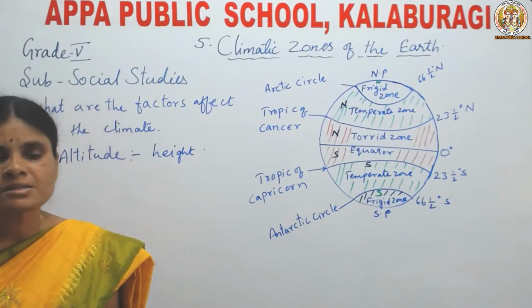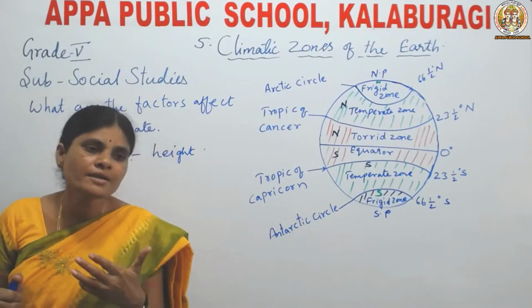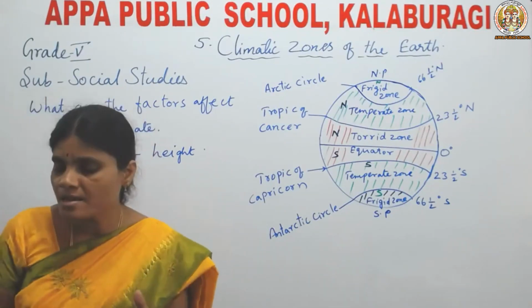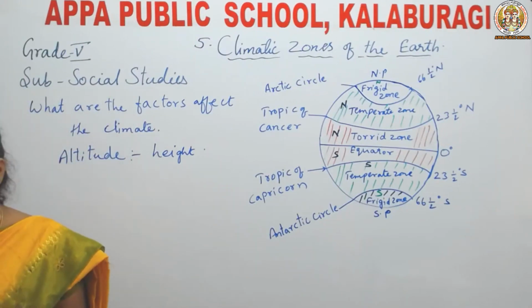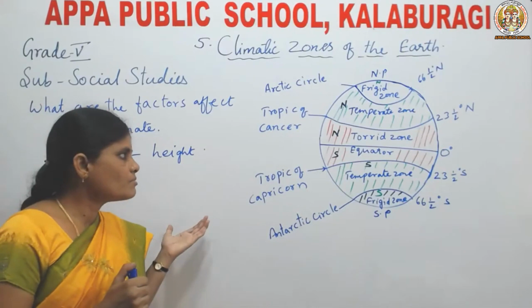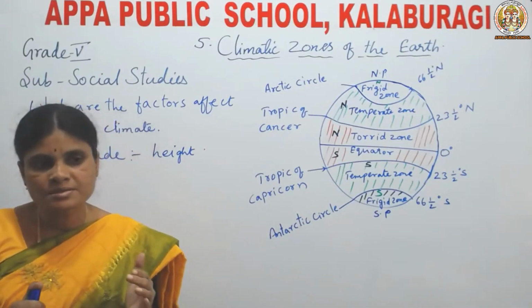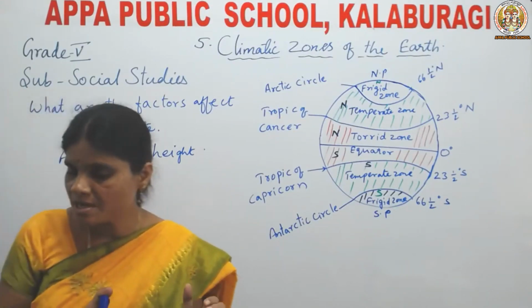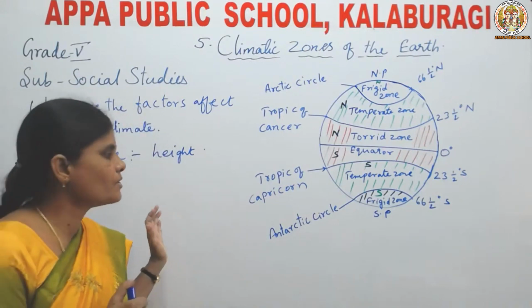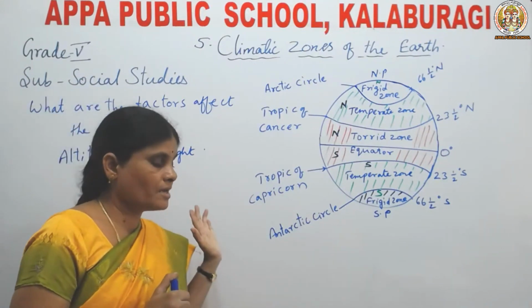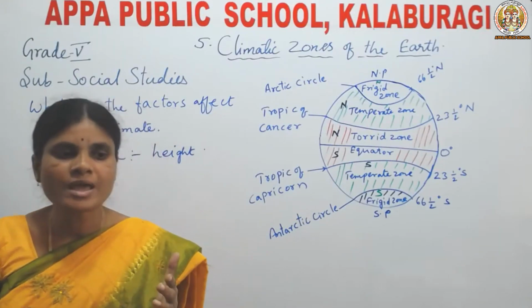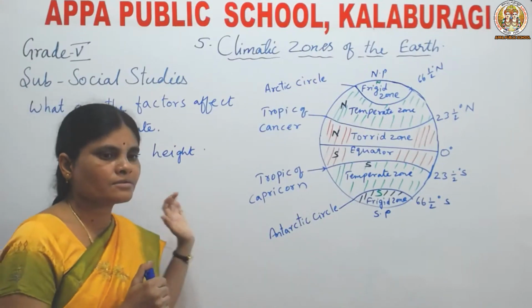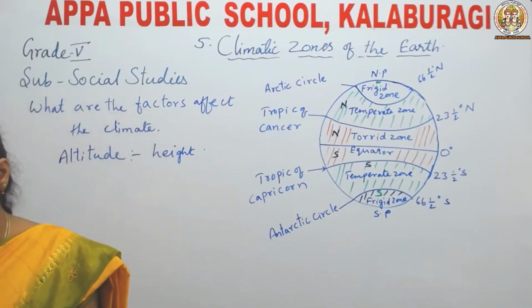What is the reason? The reason is as we go higher and higher, we get cooler and cooler. That means as the height increases, the air becomes thinner. So that is why the people who are living in the hilly areas experience moderate climate. For example, Nainital is a hill station which has cooler summers than Delhi. Why does Nainital have a moderate type of climate than Delhi? Because it is a hill station. It is located in hilly areas. That is why it experiences moderate type of climate.